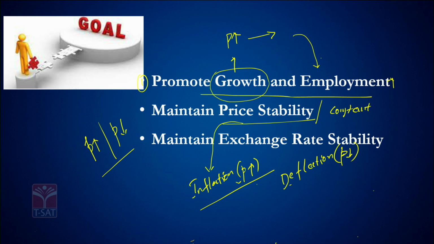The RBI tries to keep the prices relatively stable, the rise in price or fall in price within a reasonable margin, and that is the reason I said the second important objective of the RBI is to maintain price stability.